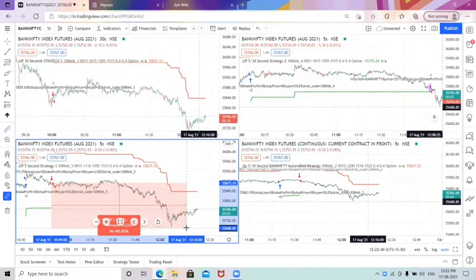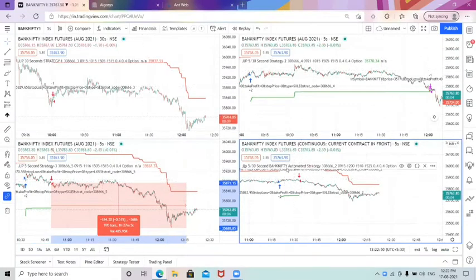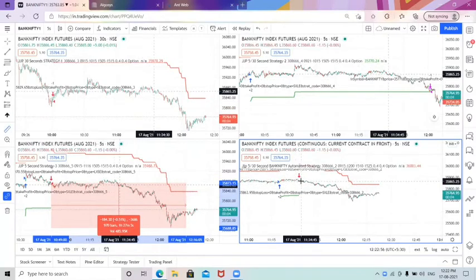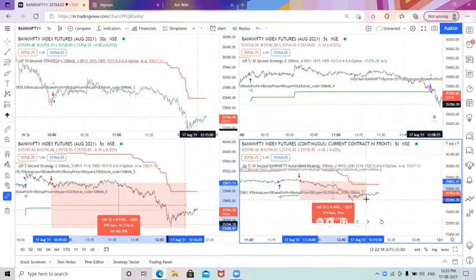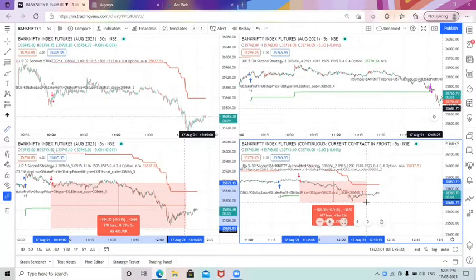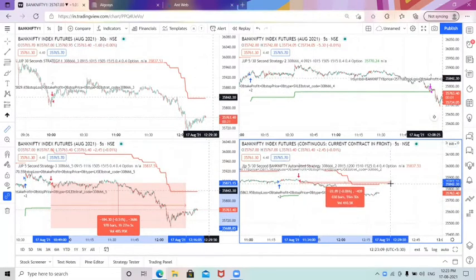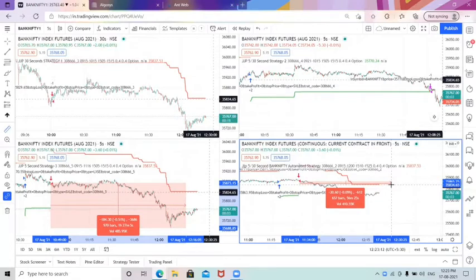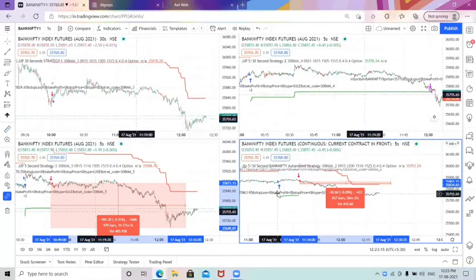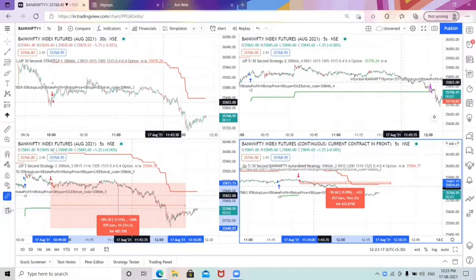Now you can see here I am calculating according to the measurement. So 184 points has been reached for the short entry. As well as you can see in our old strategy, this is the 5-second strategy right now. In the 5-second strategy also, the market has given you almost 173 points till now, and our trailing stop loss is at 35,834. So this is the status till now.